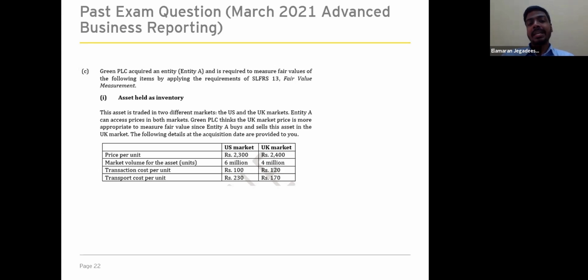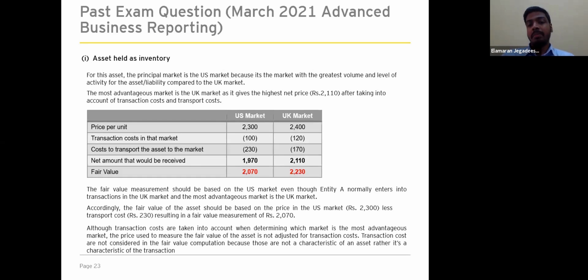So we have discussed earlier, in order to determine the principal market, the market with the highest volume will be identified as the principal market. So in this case, the US market will be considered as the principal market.